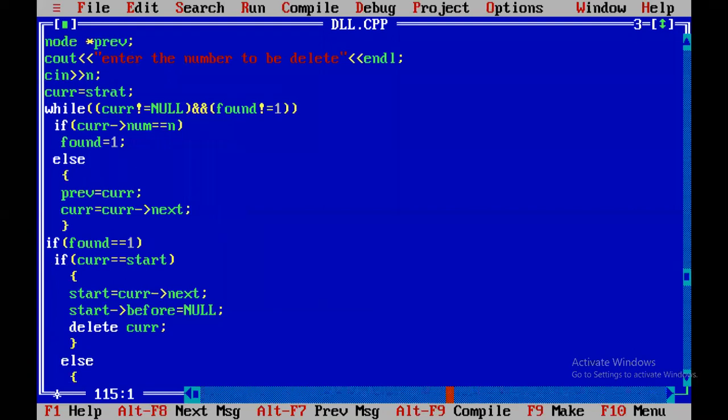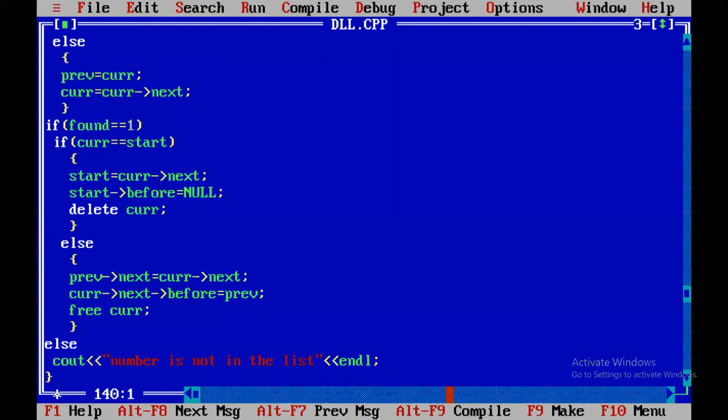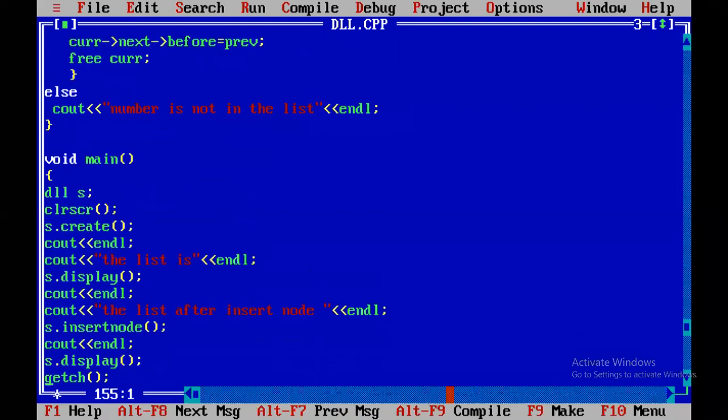If the number is in the list, it may be either the first node, or second node, or third node, or anything. If it is the first node, the starting address is changed. If it is not the first node, we delete the intermediate node. If found equal to 0, the number is not in the list.